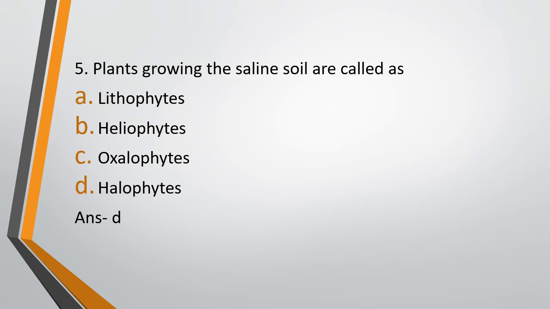The name itself is giving it away. Halophyte. Halo means salt. Phyte means the organism growing out there. So the plants growing in the saline soil are halophytes.